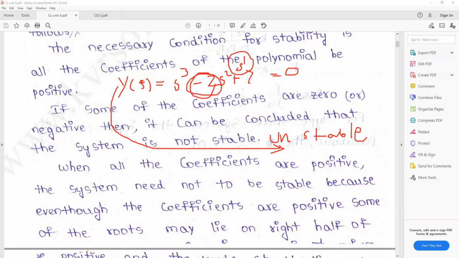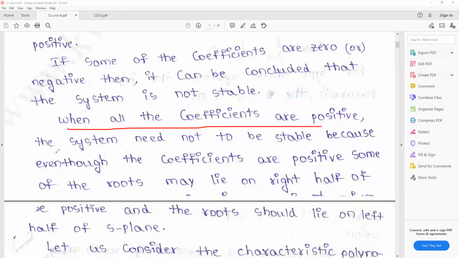So the given system is an unstable system. And when all the coefficients are positive, next point, when all the coefficients are positive, the system need not be stable because